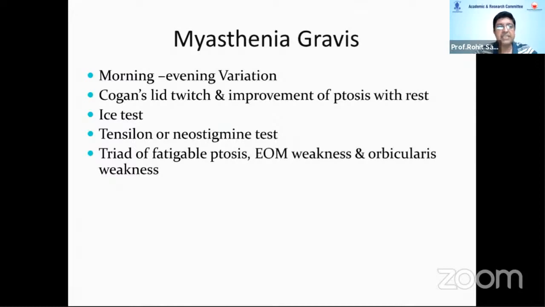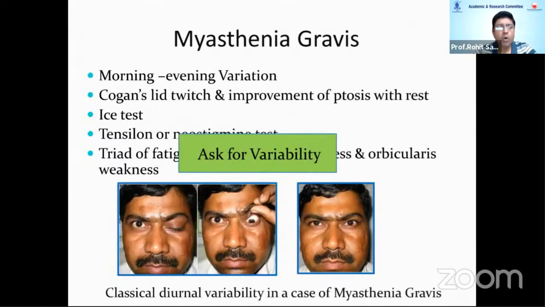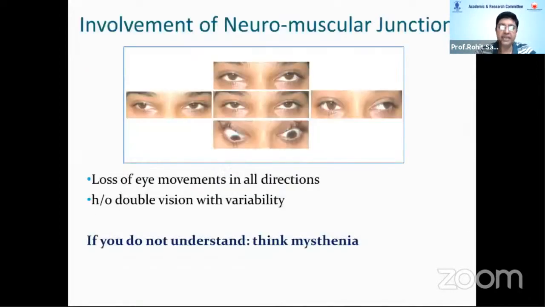You have a lot of tests like the ice test, which is beneficial for ptosis and not really for strabismus, and of course, a Tensilon or a neostigmine test. And always ask for variability. So this patient came with an unusual looking strabismus, and the next morning he came back to us and was absolutely aligned. The dictum for myasthenia is: if you cannot understand or localize the reason behind the acquired strabismus, think myasthenia.